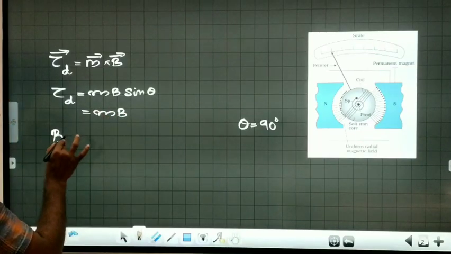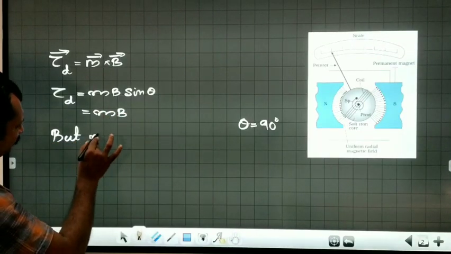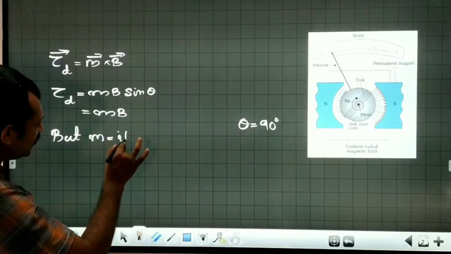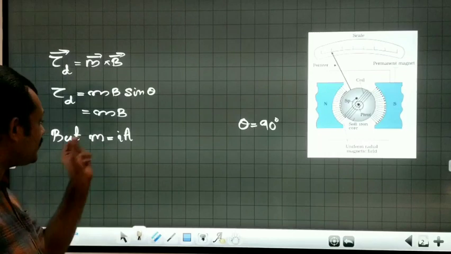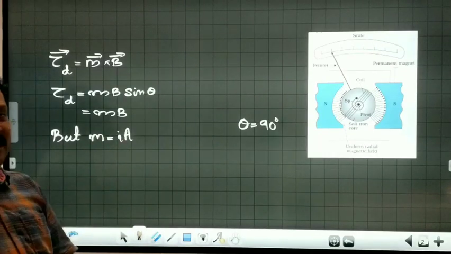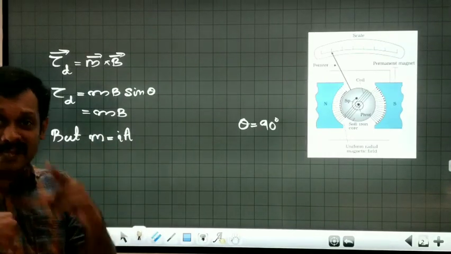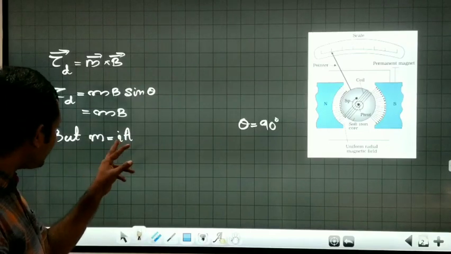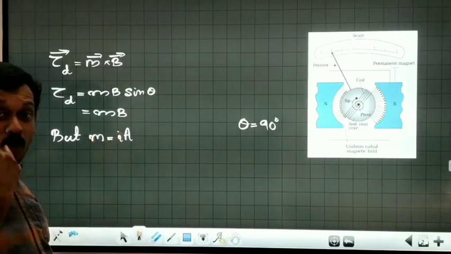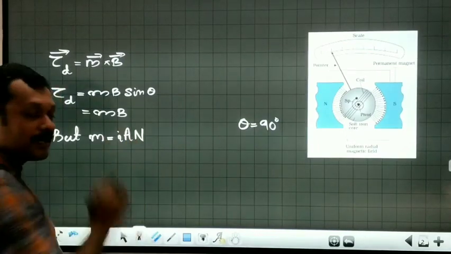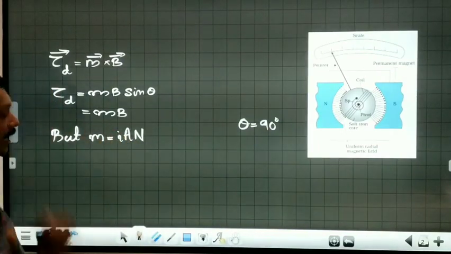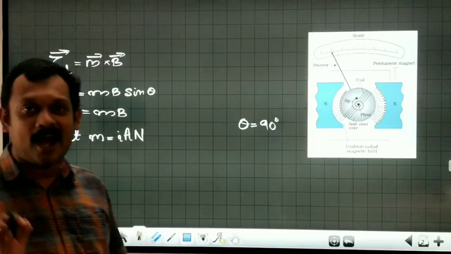But what is M equal to? We have learned that M is equal to I into A for one turn, as we studied yesterday, where A is the area of the coil. Suppose the coil has N turns; the moment of one turn is IA. That means for N turns, the total magnetic moment will become IAN, or simply NIA.